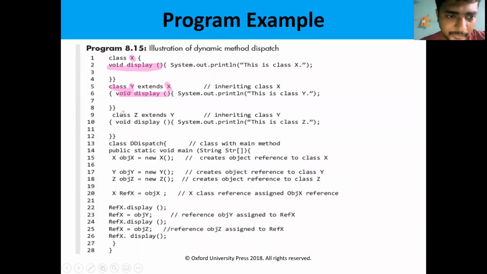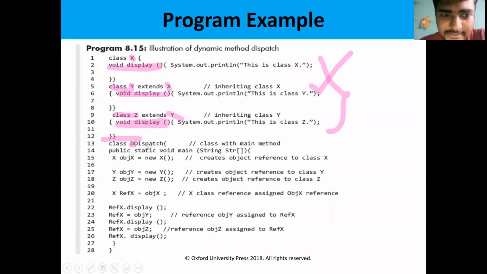Then he declares the class Z, which extends class Y, and again defines the same method, void display. So we have three classes, X, Y, Z. X is the superclass, Y and Z are subclasses of X. All three classes implement the display method. So here comes the concept of method overriding. Then he creates the main class.